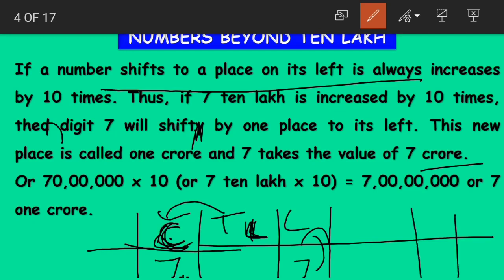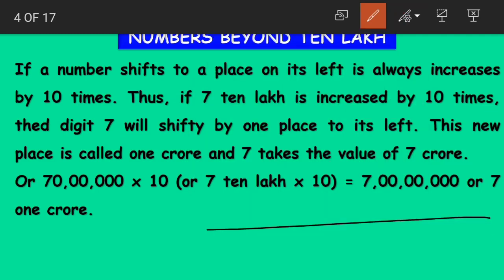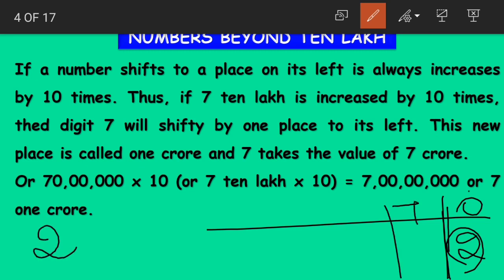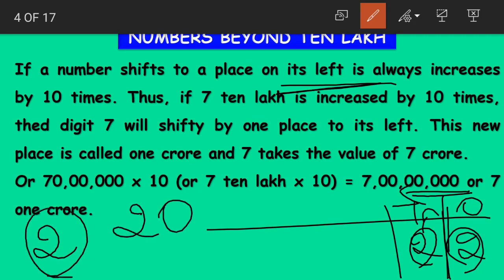See, let me explain this to you by using a small example, ones and tens place. Suppose there was a number 2 in ones place. Now what is the place value of 2, children? 2 in ones place is 2 only. If it moves to the tens place, to its left side, right? Now what is the value of 2 in tens place? 2 tens are 20, right? See, the same number, if it moved to the left, its place value increased. How much did it increase? By 10 times it seems.